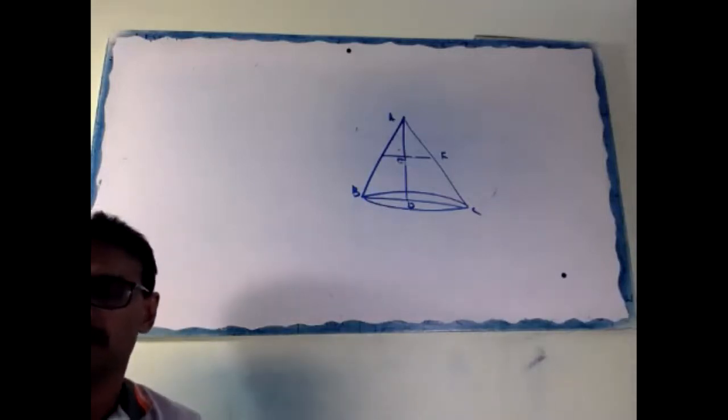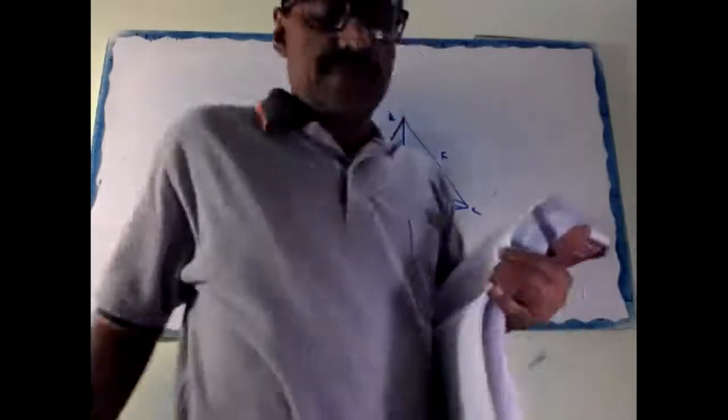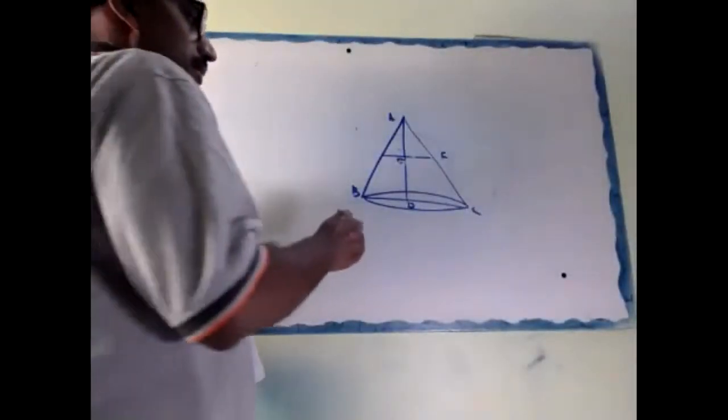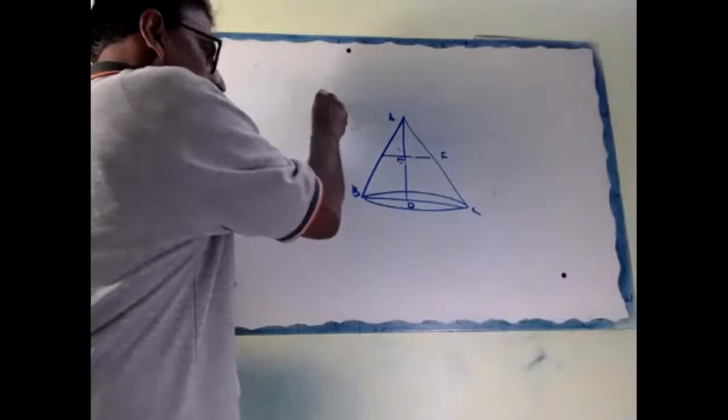That's the question. Okay. Look here. This is connected, similar triangle. This one is capital H, it is given.